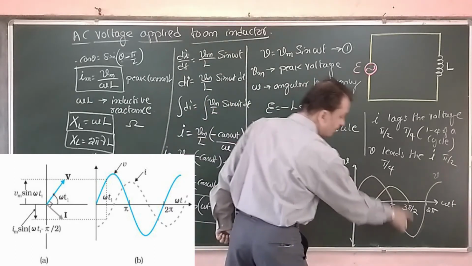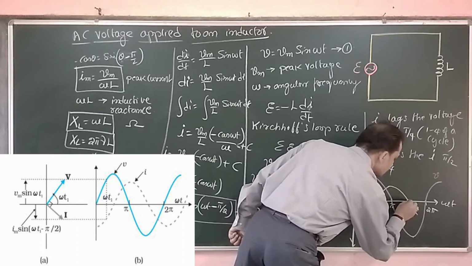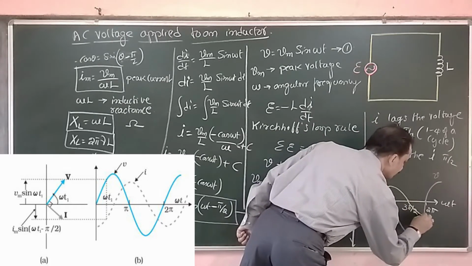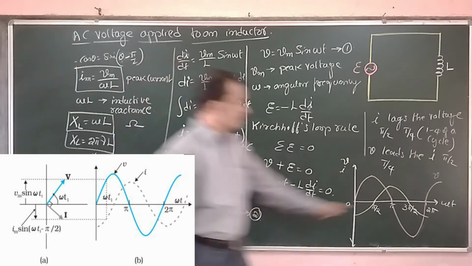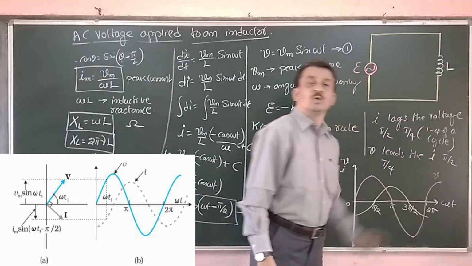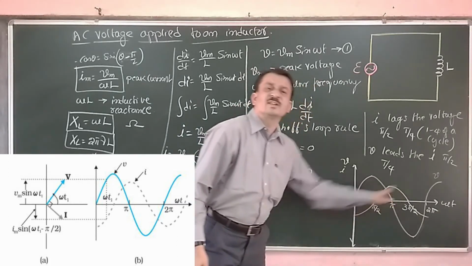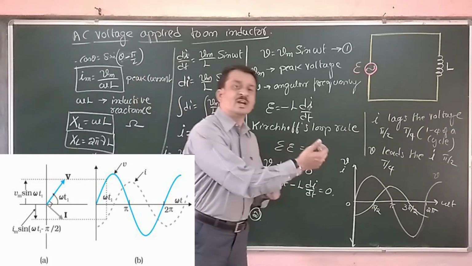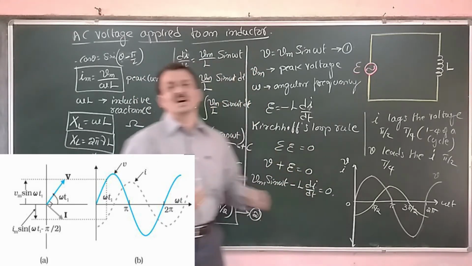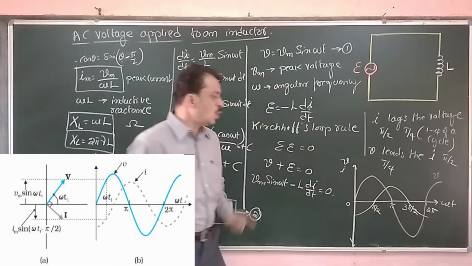As current is 0, the voltage is negative maximum here. Now the current increases in the negative direction. As and when it reaches a maximum, the voltage reduces to 0. That means there is a 90 degree phase difference between the voltage and the current. Now voltage is leading the current, or current lags behind the voltage.